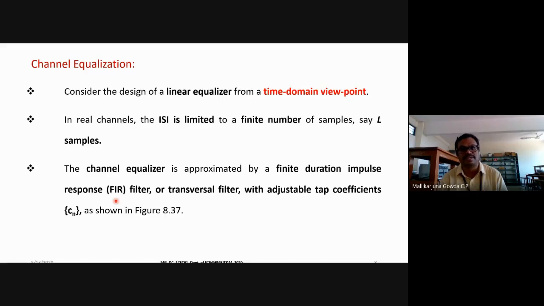I am not using an IIR, infinite impulse response, filter. I am using an FIR filter, meaning its duration is finite. So the channel equalizer is approximated by an FIR filter, which is also known as a transversal filter, with adjustable tap coefficients. Those tap coefficients are written as c_n.